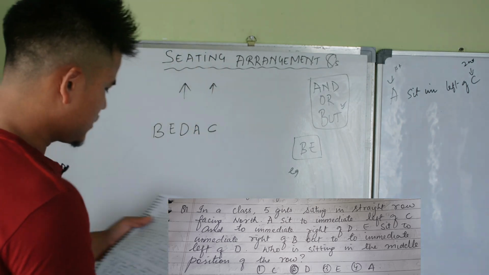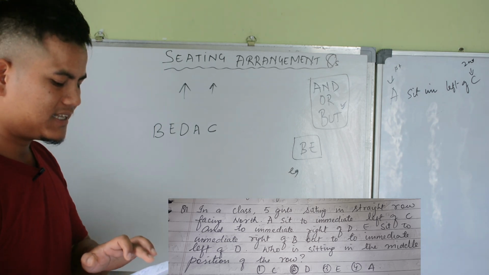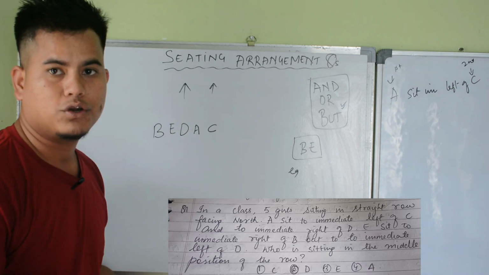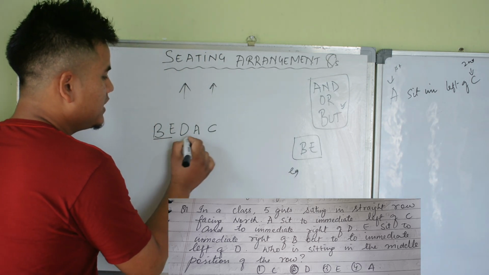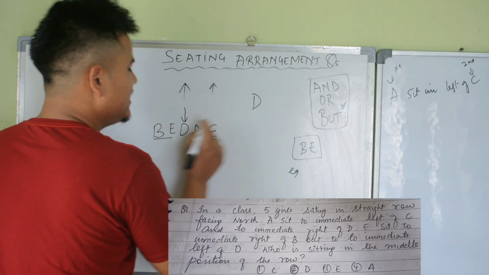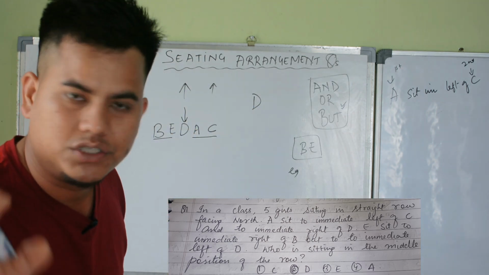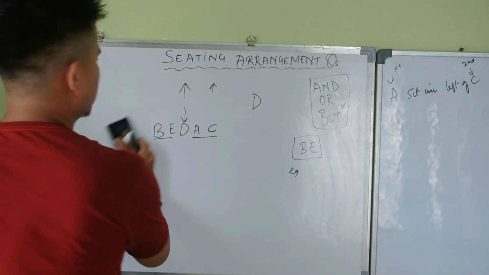Who is sitting in the middle position of the row? D is sitting in the middle position of the row. So now we are going to discuss the second